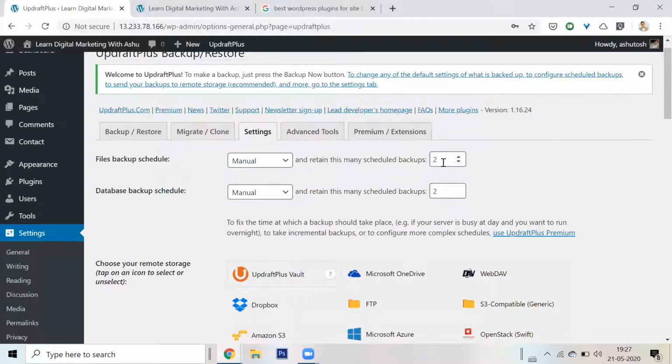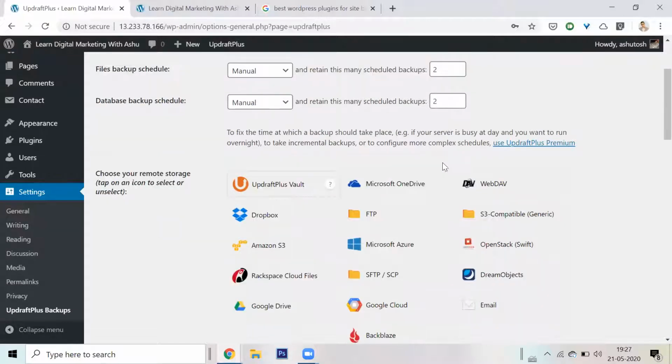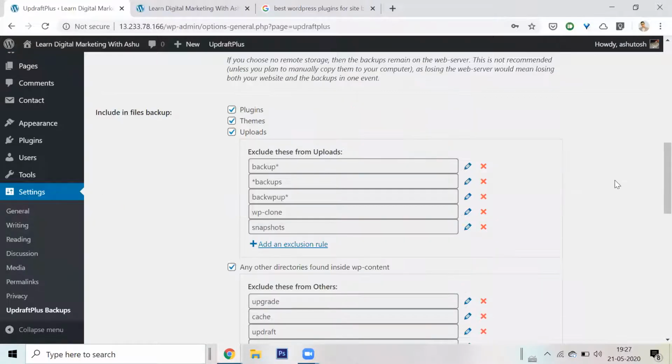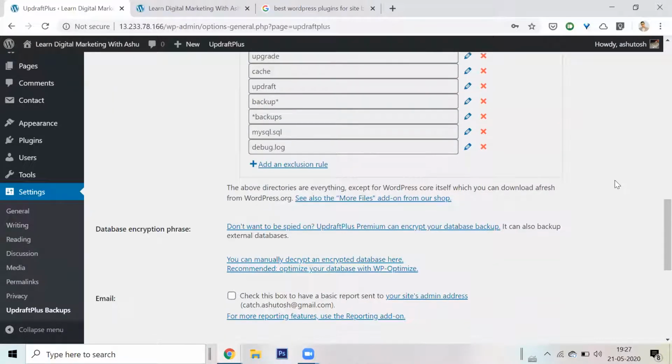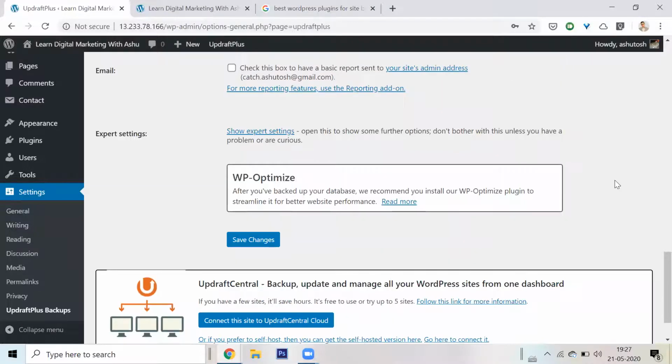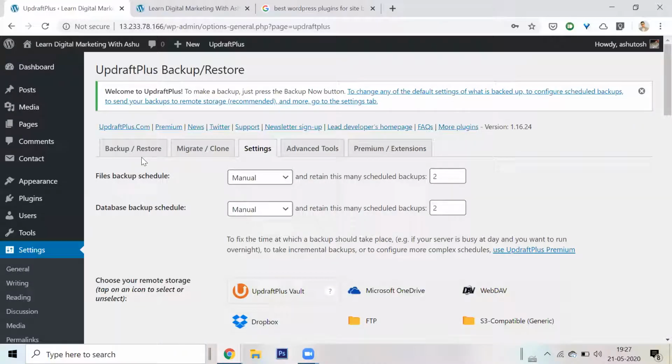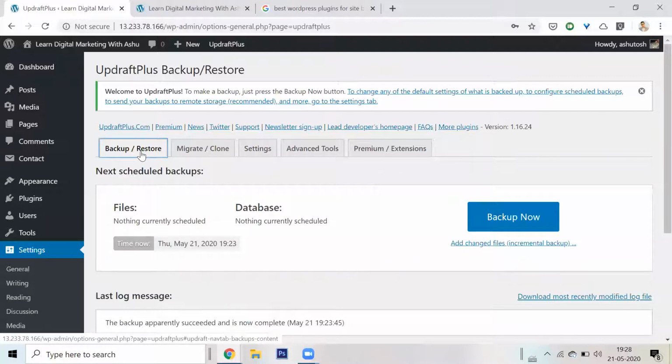And how many scheduled backups do you need? Do you need 2 backups? All these options are completely available. Look at this. All the options are available. I don't even want to get into these options because I can get confused. By default, these plugins work normally.